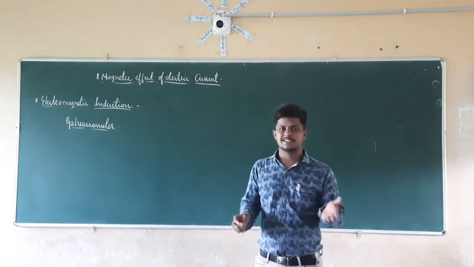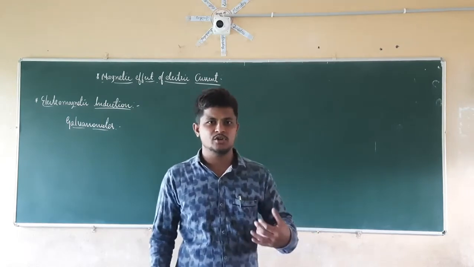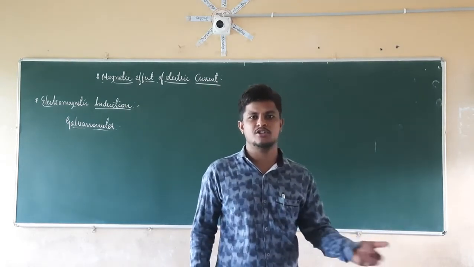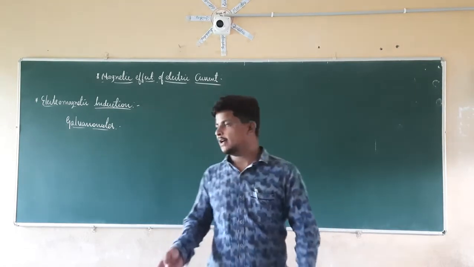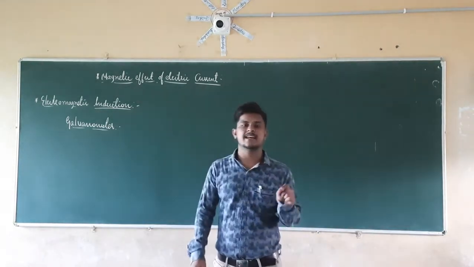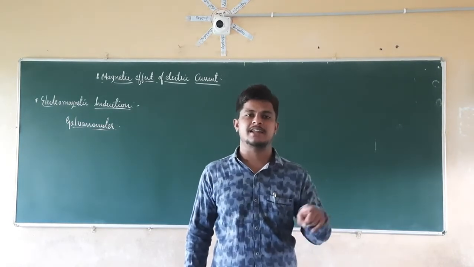So galvanometer is the same as the magnetic compass. A magnetic compass indicates the direction as north or south due to the deflection of the magnetic needle. In the same manner, this galvanometer has a needle, and by that needle we check the direction of the electric current.